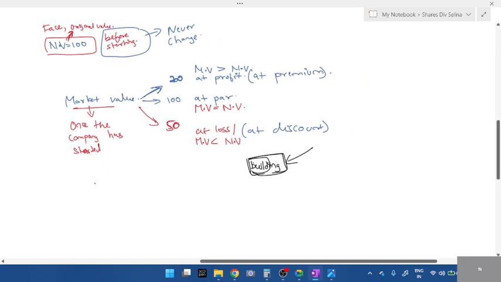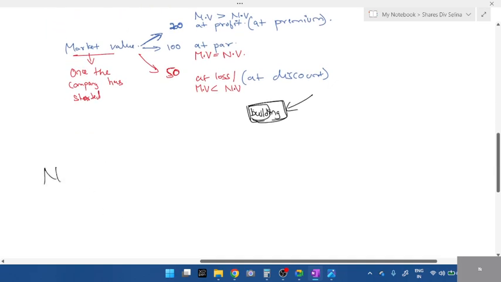Face value is done. Now at premium, at par, and at loss, we'll do some calculations. Nominal value is equal to 100. A person wants to buy 50 shares, students. 50 shares. How much does he have to invest?